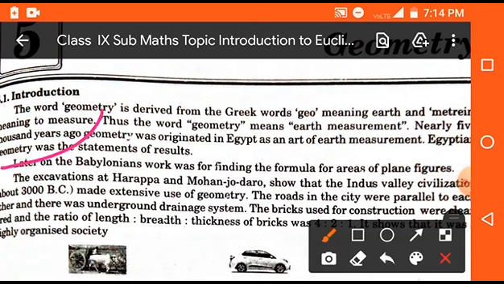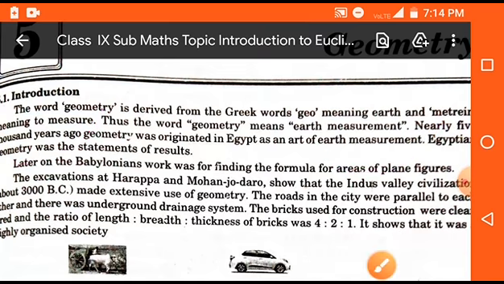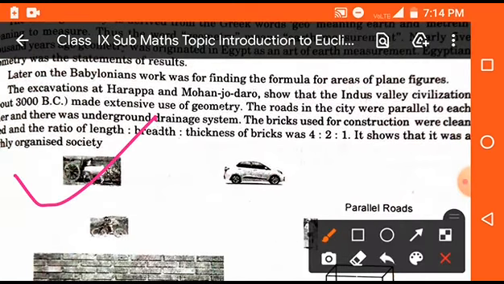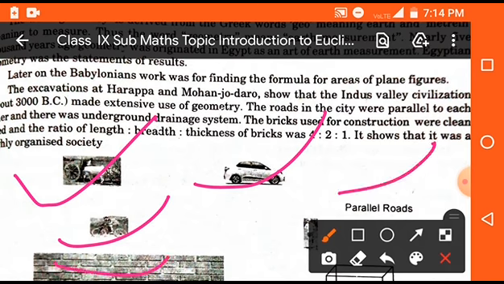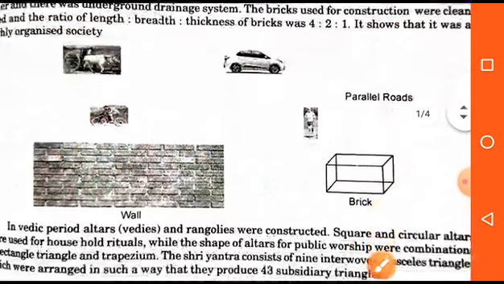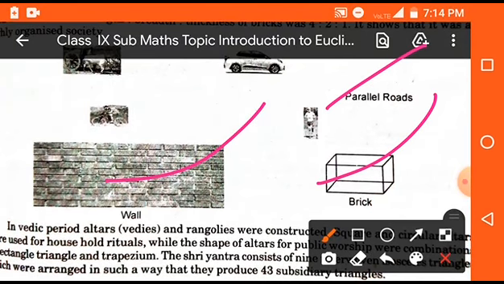Now students, later on the Babylonians' work was for finding the formula of areas of plane figures. That means after the discovery of basic geometry in Egypt, the Babylonians found how we can find the formula of plane figures. If we have any plane figure, how can we find its area? So there are some figures like this, this, this, and this. These are all plane figures, and the areas of these plane figures were first found by the Babylonians. Clear?